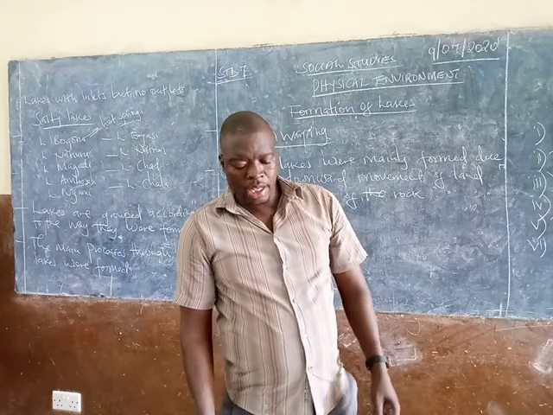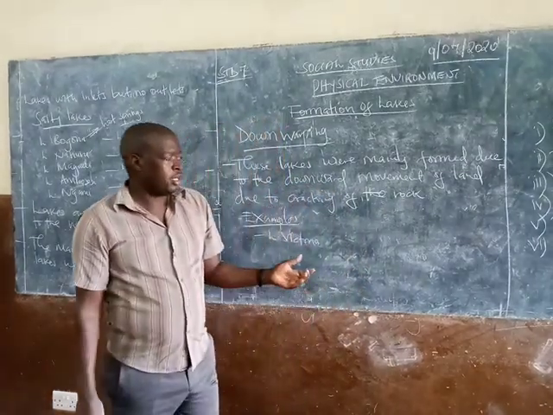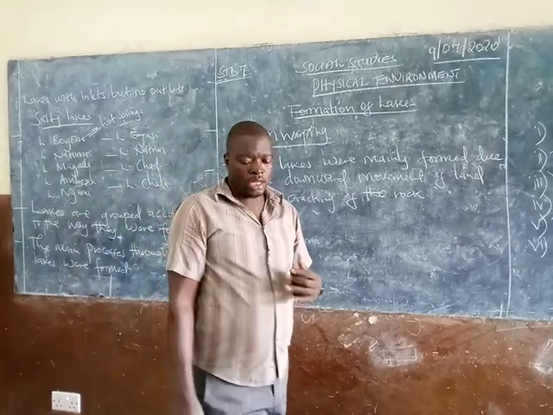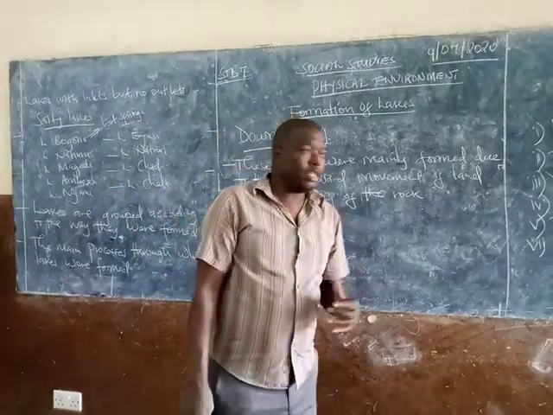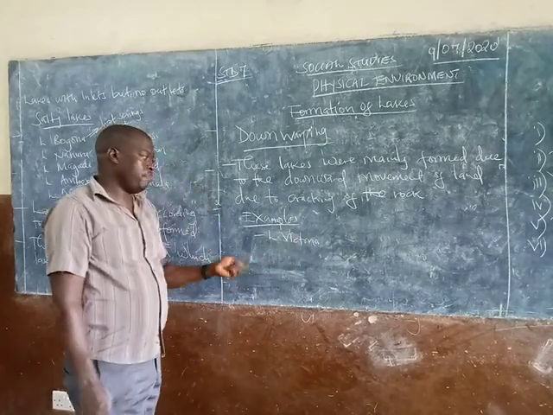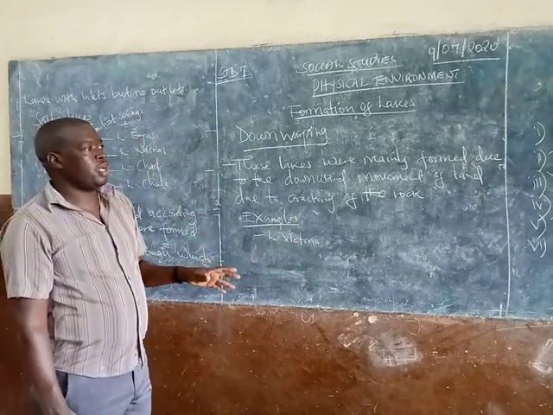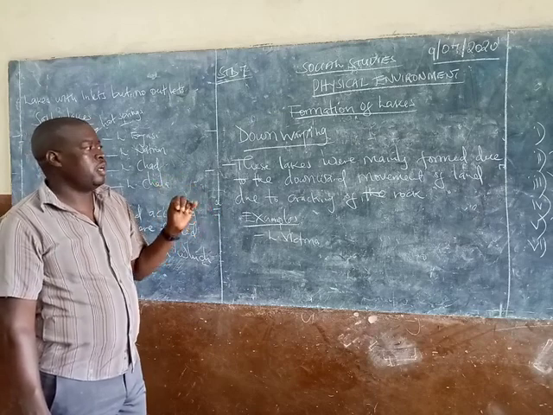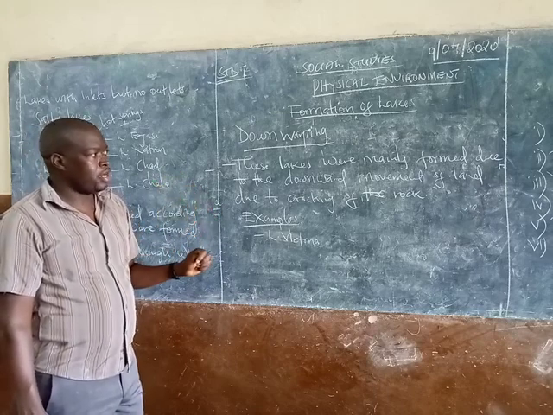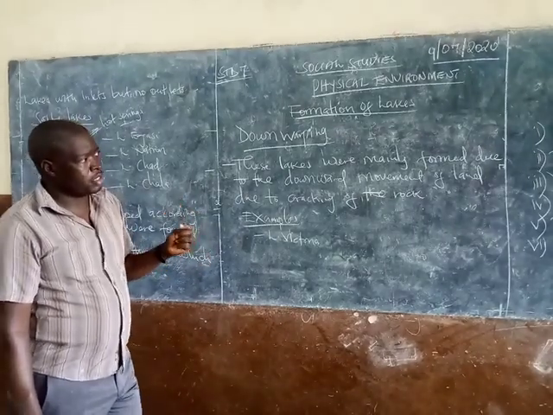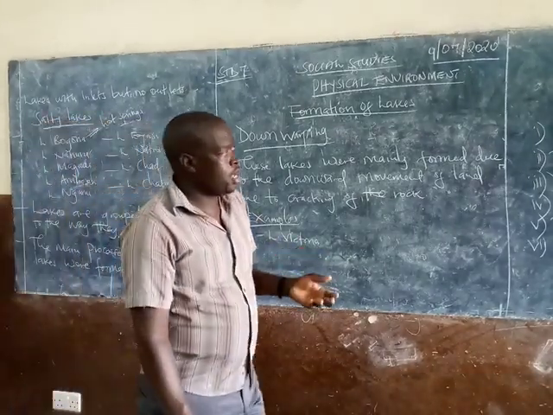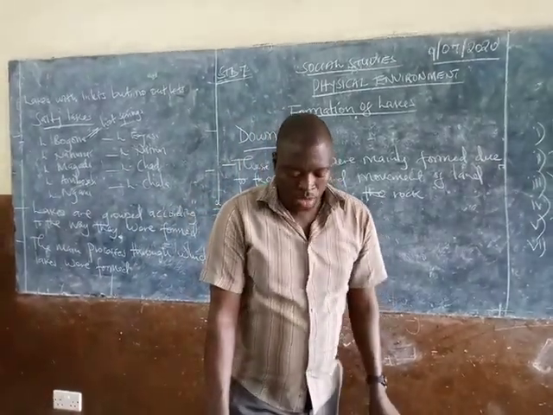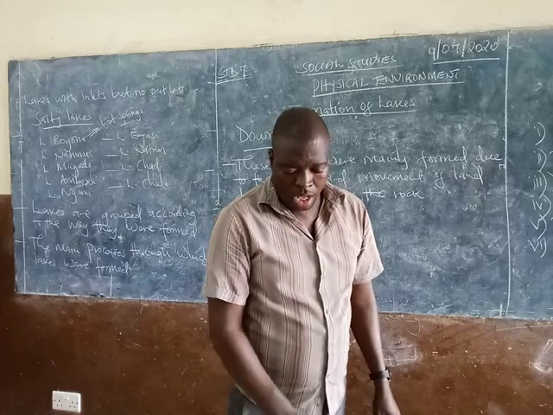I don't want to go further, because I want to take you bit by bit, so that if a question is brought from this formation of lakes, you are at the right understanding to know how to work out that question. So our lesson today ends there.